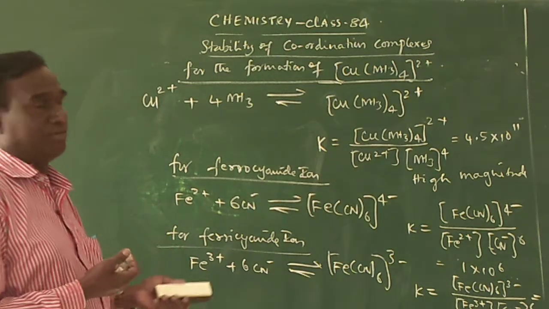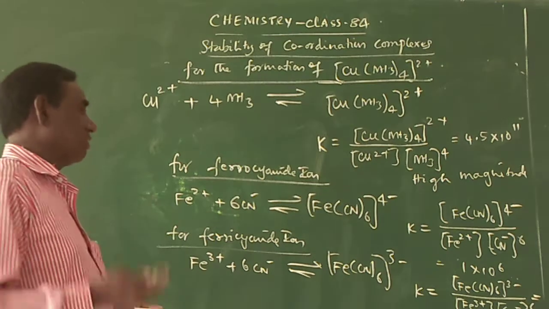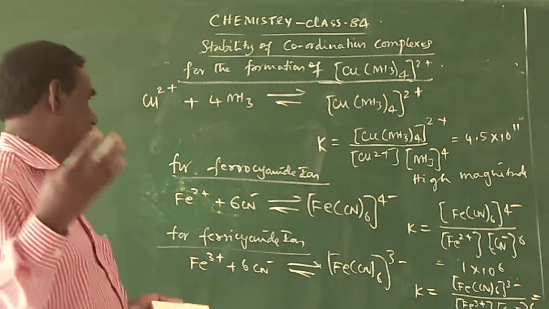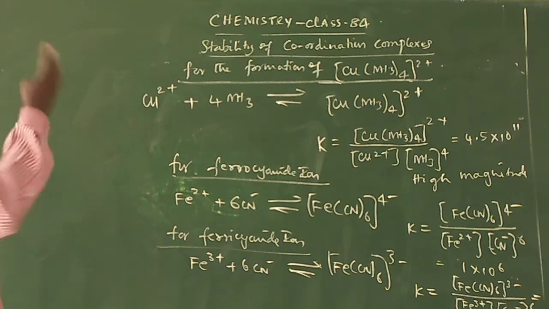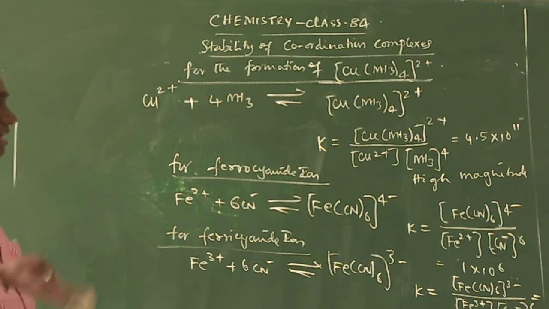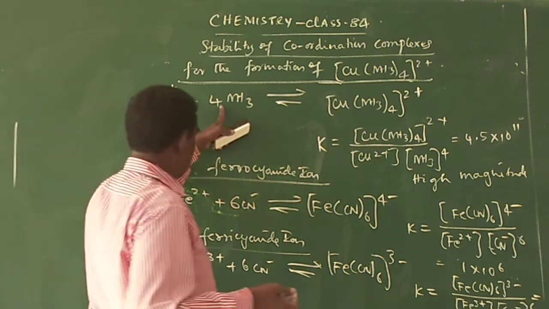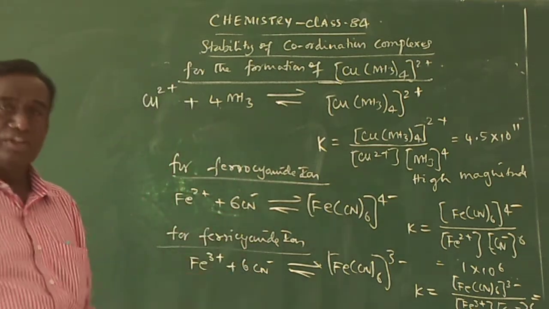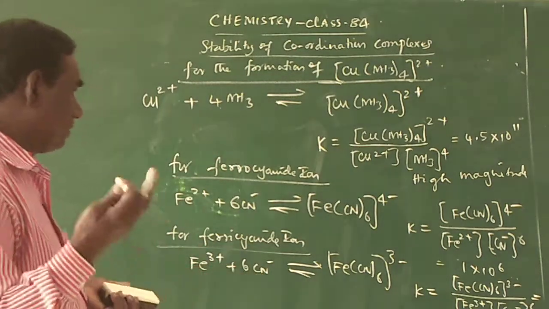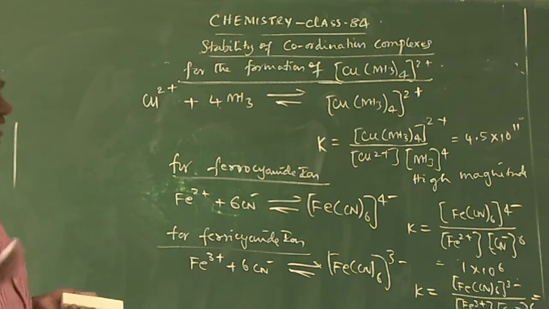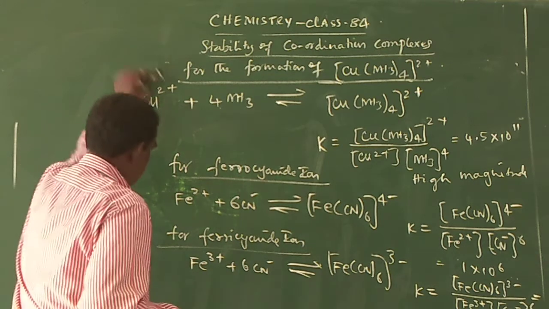Generally, stability increases by the addition of ligands. If you add ligands, the stability increases. Here it is only 4, and here it is 6. If you increase the number of ligands, the stability also increases. We will see how to calculate that.